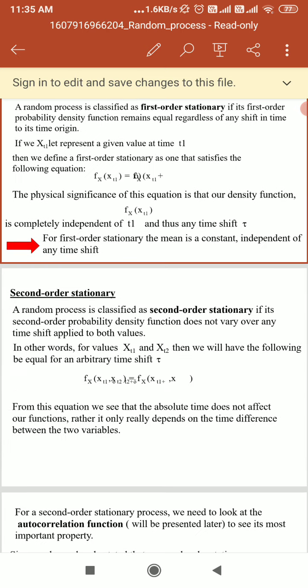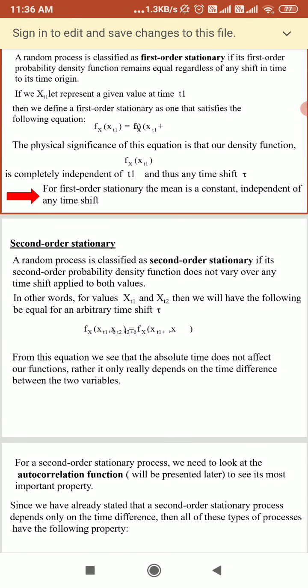Now we can see the second order stationary process.